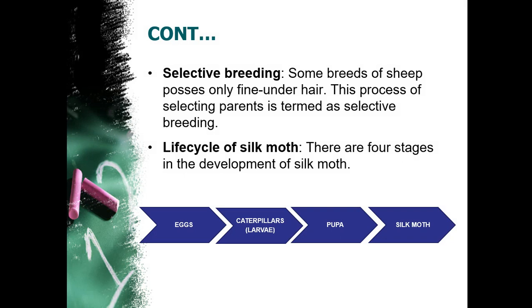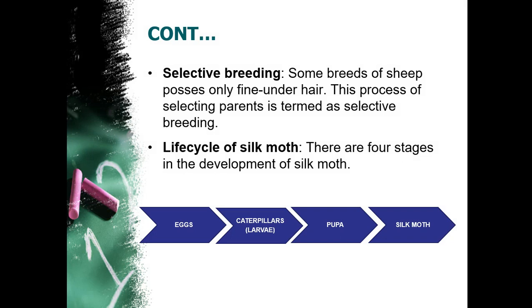Okay, now we are moving to the next note, that is selective breeding. Selective breeding means some breeds of sheep possess only fine under hair. Sheep mainly have two types of hair. The upper one is considered coarse and the bottom one is considered fine under hair, which is also known as burrs. B for ball, U-R-R-S, burrs.